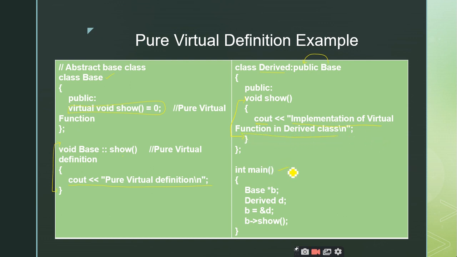Now you can see here, as I told, even though you are adding some definitions outside the class for the pure virtual functions, it remains a pure virtual function and the class remains an abstract base class only.